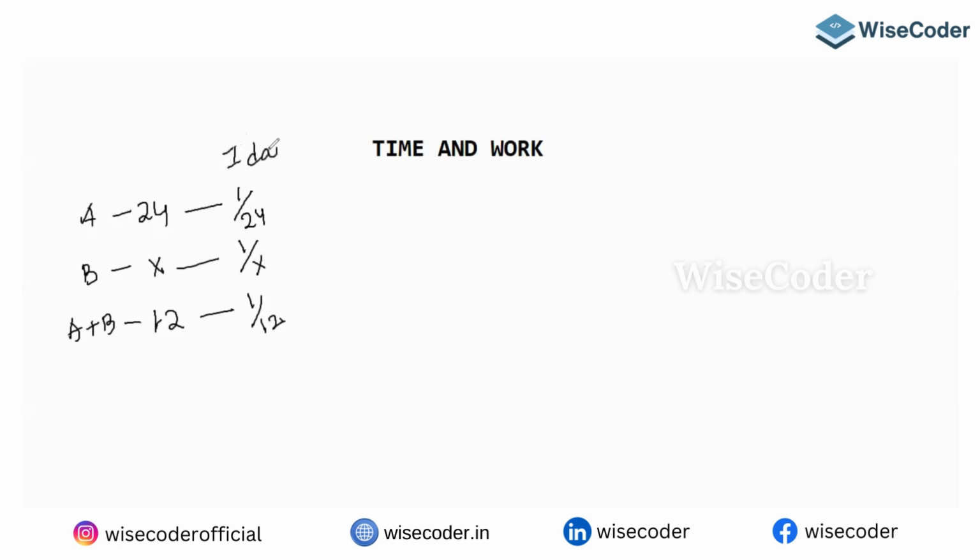So one day work, if I calculate: A plus B is 1 by 12, A is 1 by 24, and B is 1 by X. So if I want 1 by X, it's going to be 1 by 12 minus 1 by 24.